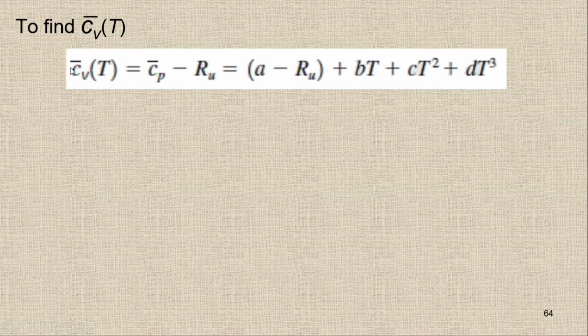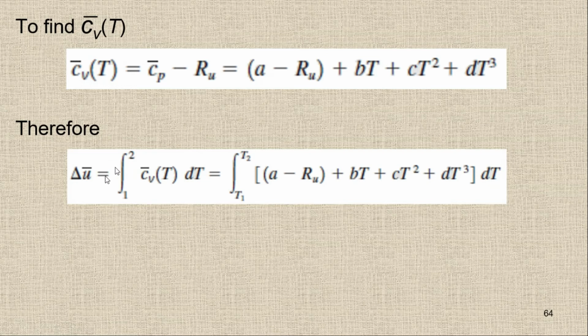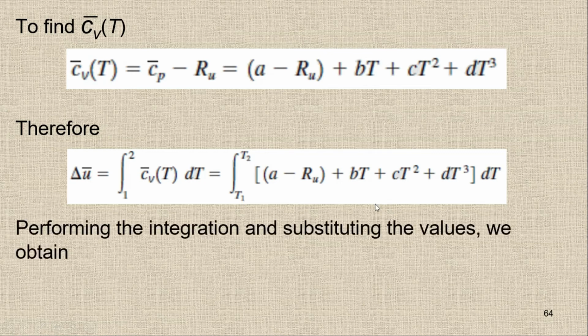Now this is bar, so when I integrate this whole equation, I will get u bar rather than u. Therefore, this is the change in internal energy in molar form. It's simply between 1 and 2, Cv(T) dt in terms of bar. I'm putting the value of Cv(T) like this. When I integrate, it will be (A minus Ru) times T plus Bt squared upon 2 plus Ct cubed upon 3 plus Dt to the 4 upon 4, and then we have to put the limits from T1 to T2, which is 300 Kelvin to 600 Kelvin, and then solve it.